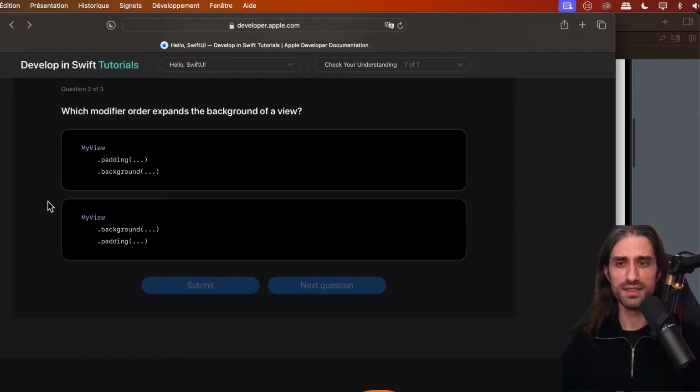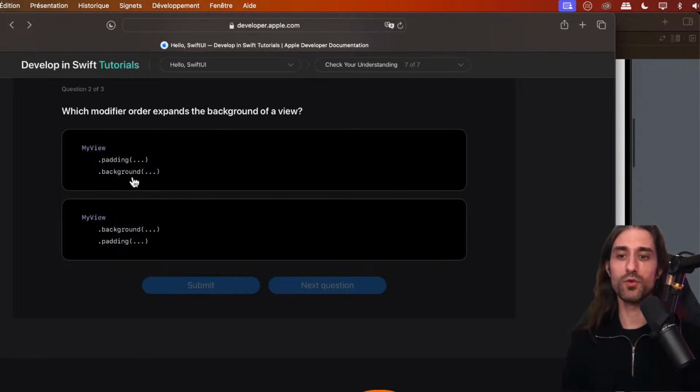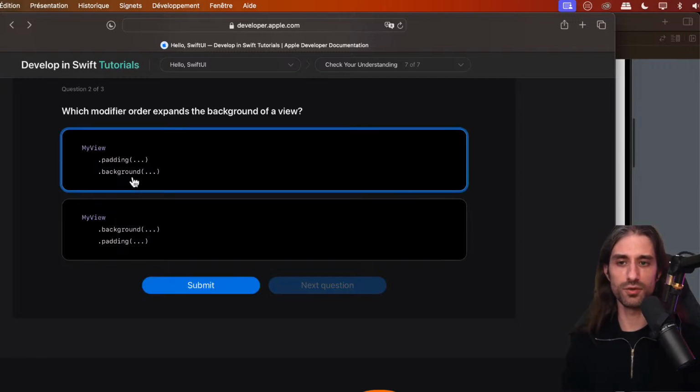Then, which modifier order expands the background of a view? So we have padding and background, and then background and padding. So what expands the background of a view? It's kind of hard to understand what they mean. If they mean that the background, for instance the blue background, will look bigger, in that case it's the first one, because we apply the background after the padding.